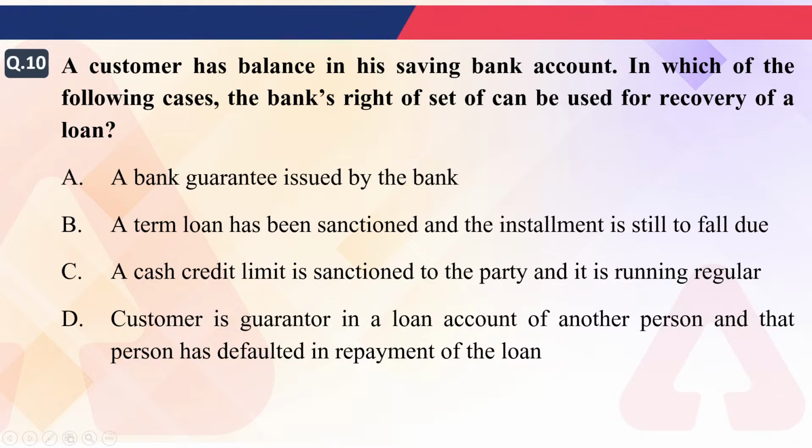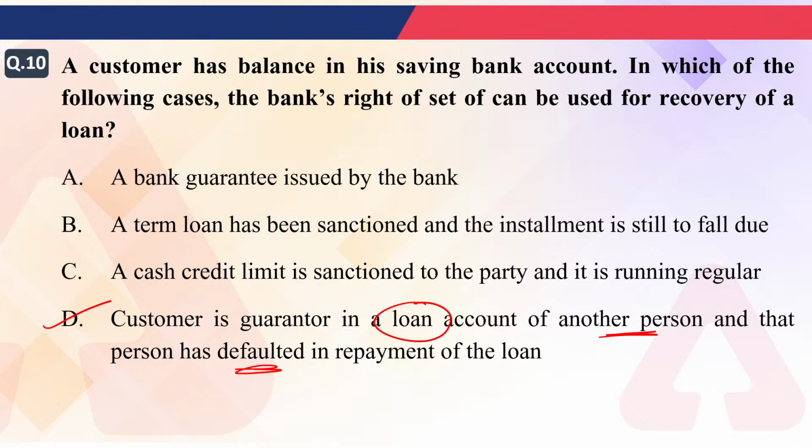Tenth is D. Everyone is going with D option. Very good. So right answer will be D. So customer is guarantor in a loan account of another person and that person has defaulted in the repayment of loan, then banks has the right to set off for the recovery of a loan.